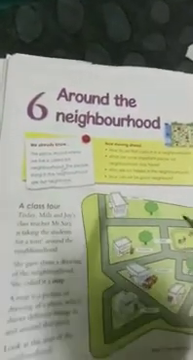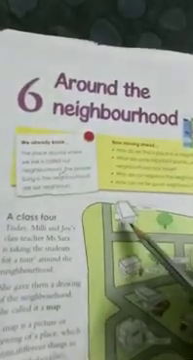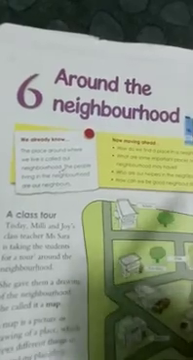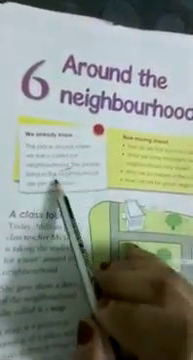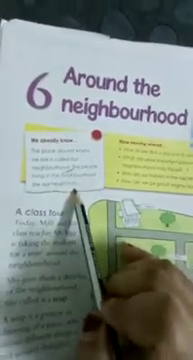I'm back with the new lesson, the sixth lesson, Around the Neighborhood. We already know that the place around where we live is called our neighborhood. The place in which we are living is called a neighborhood, and the people living in the neighborhood are called neighbors. Neighbors are the persons who live in the neighborhood.